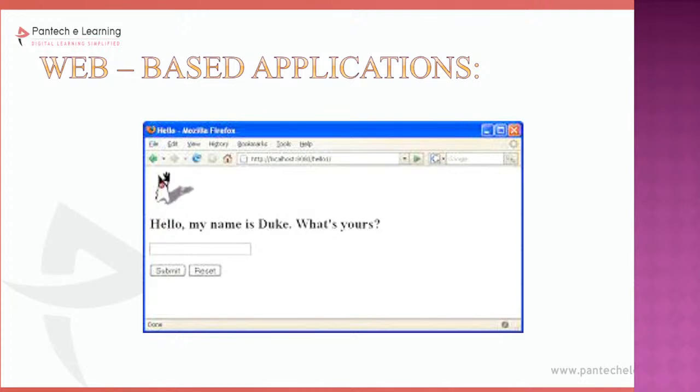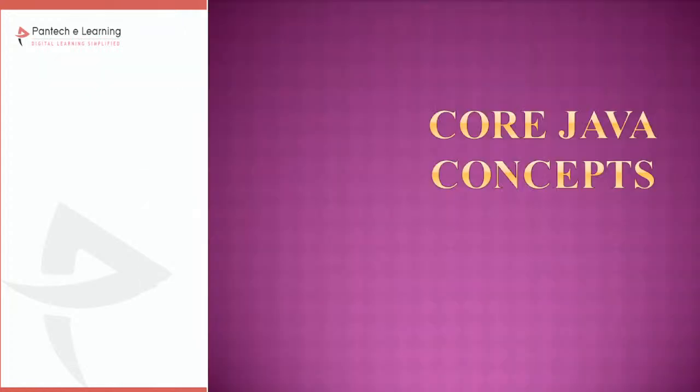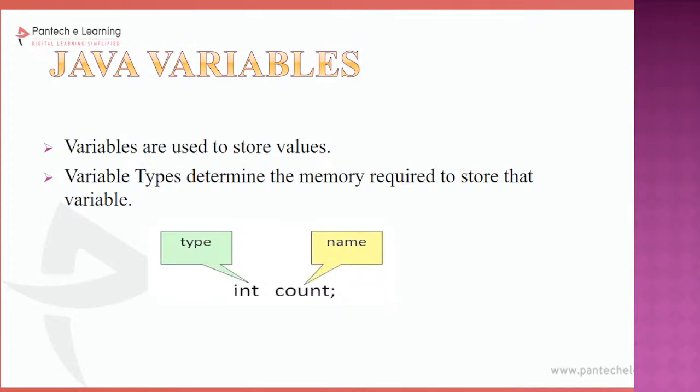So why do we have to go for comments? In order to avoid errors, to improve the readability and code maintenance. For future reference, when some unknown person comes and views my code, he can understand. Just by looking at the commented sections, he can understand that this piece of code is going to perform some sort of operation. Clear? So that is the main use of single line comments and multi-line comments.